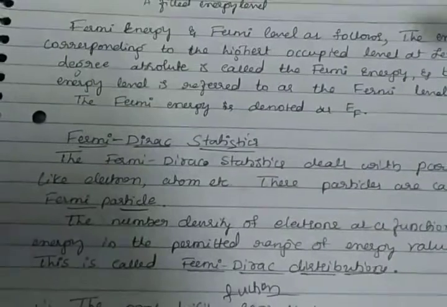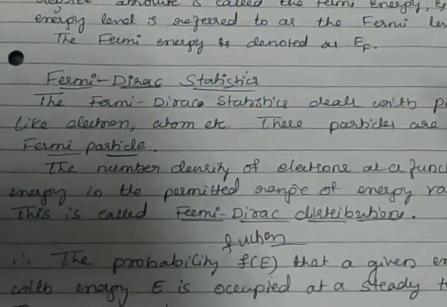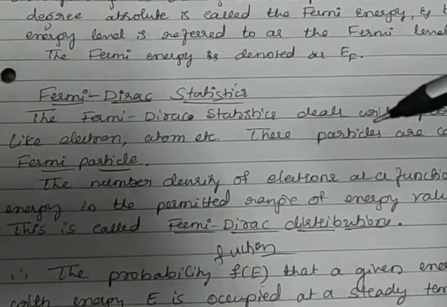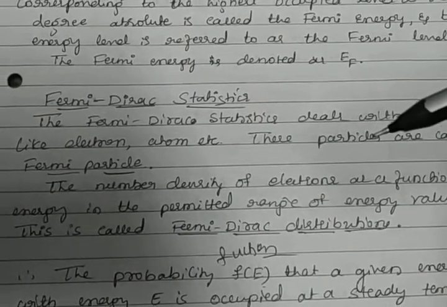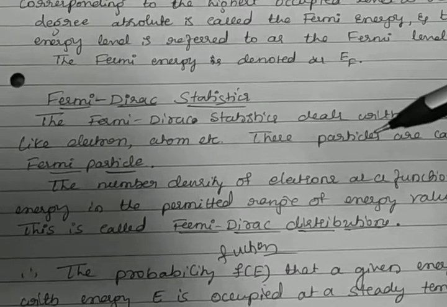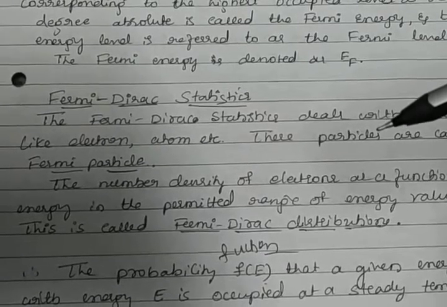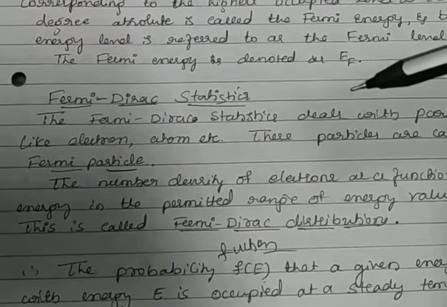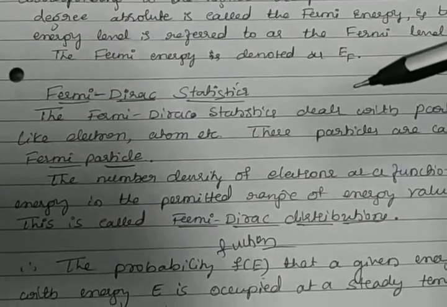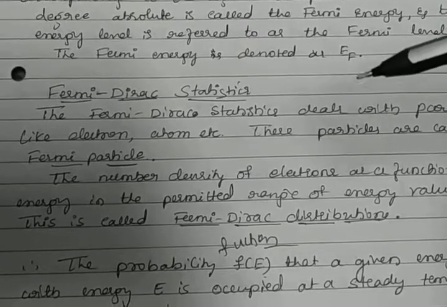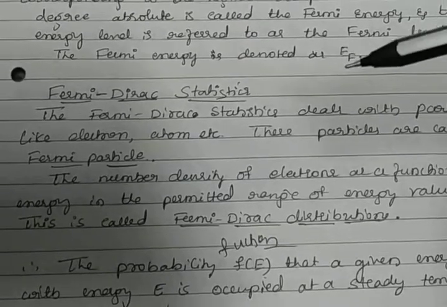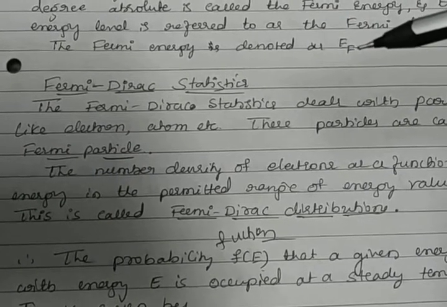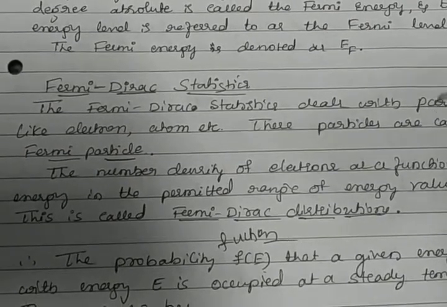Next is statistics. Statistics is classified into 3 types. One is Maxwell-Boltzmann statistics, second one Bose-Einstein statistics, and Fermi-Dirac statistics. For exam point of view, here we are discussing only Fermi-Dirac statistics. Bose-Einstein statistics deals with particles having no spins.